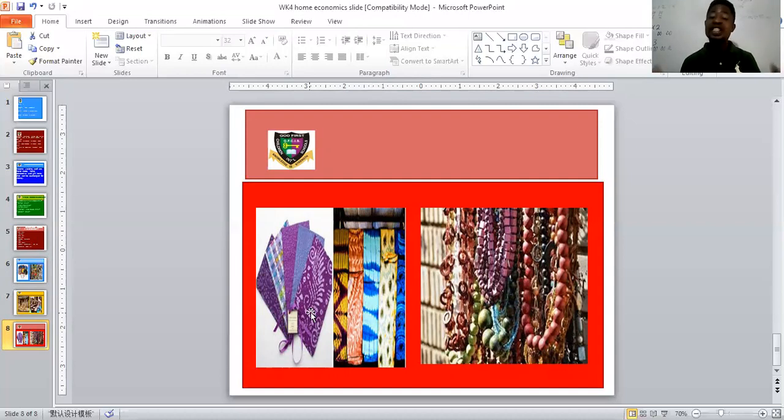Now, a typical example of that is some of the nose masks we are wearing now are made from Ankara material. That is creativity. And I have seen quite a number of young ones or children that make this on a daily basis and sell them in exchange for money.